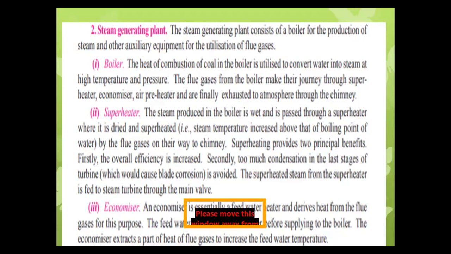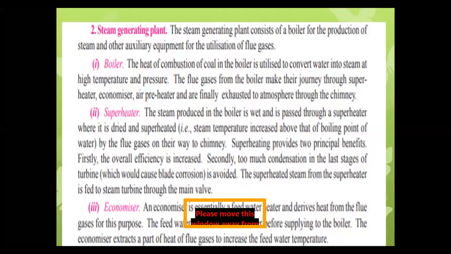By common sense, we will come to know increasing the temperature by using the flue gases, which are actually going to be disposed into the atmosphere at a very high temperature, will be dangerous to the atmosphere as well as a waste of heat energy. So the heat energy of the flue gases can be utilized to raise the temperature and pressure of the steam. And it will reduce the condensation at the last stage of the turbine.